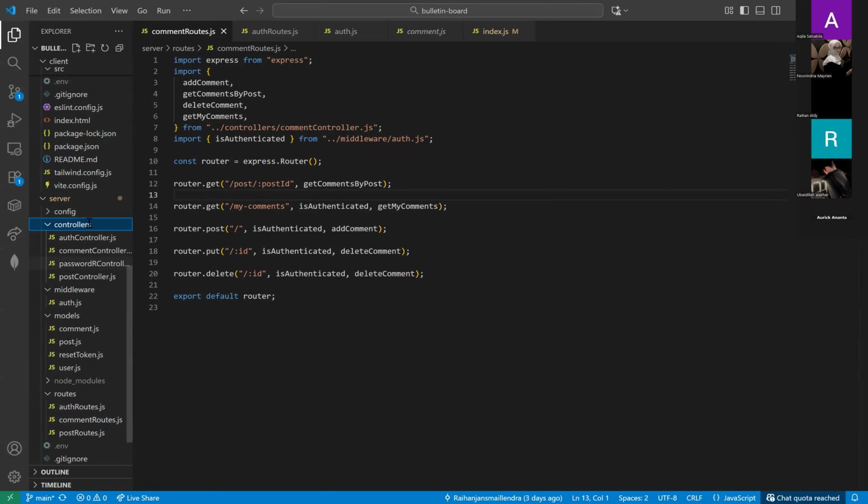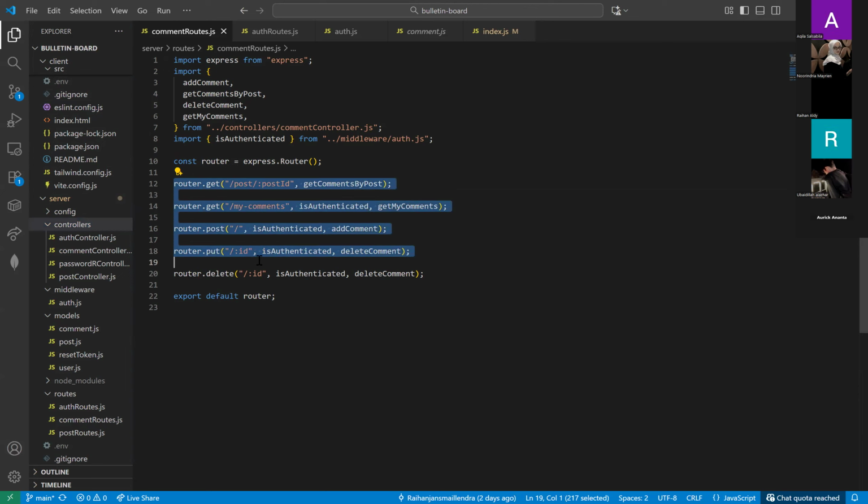The controller is here, and then we import also the middleware to check whether the user is logged in or not, and we make the router, a new route inside Express that will work like a mini server to gather all the endpoints about the comment. So these are some endpoints with any method, like the get method and post method and also the put method and the delete method.